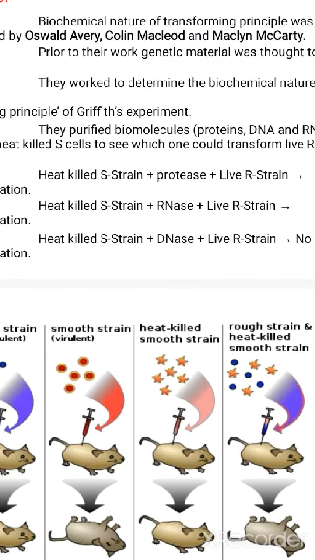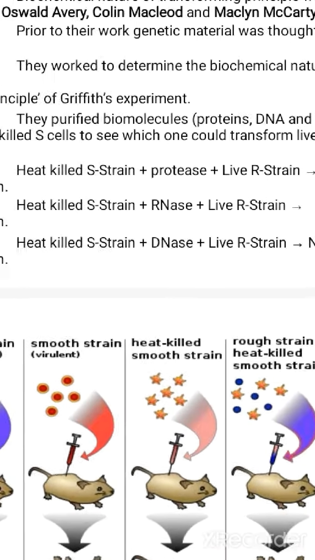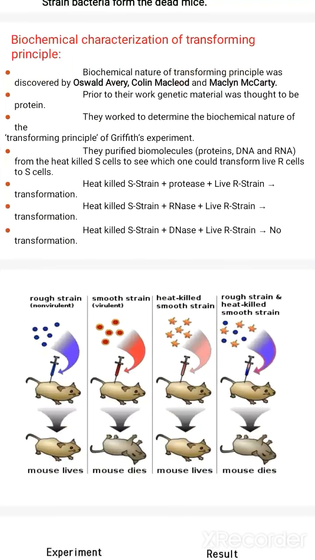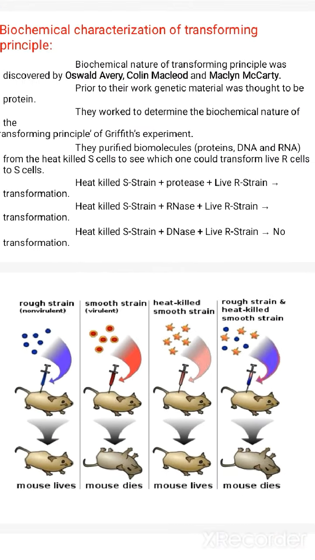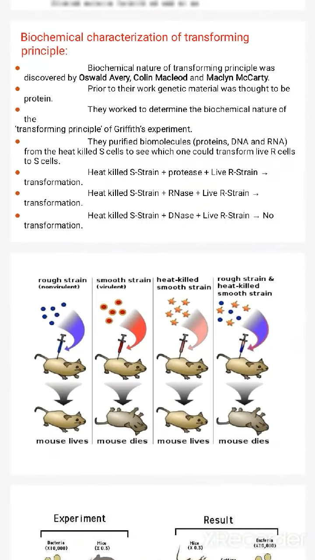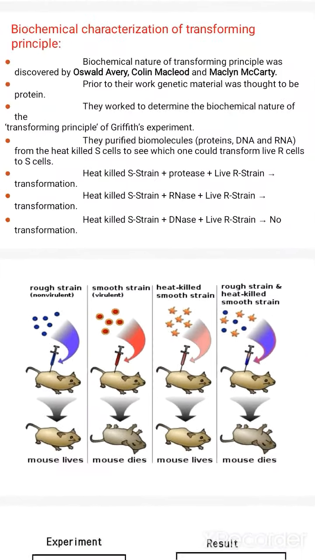That substance was digested by the enzyme DNase. Protease was not able to digest it, RNase could not digest it, but DNase digests it, and that's why it was denatured. So the biochemical nature of the transforming principle was proved by these three scientists.